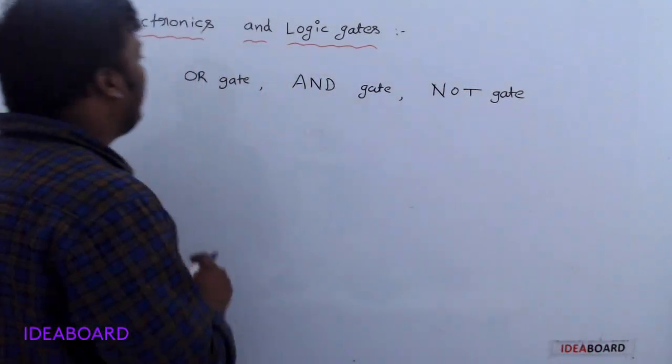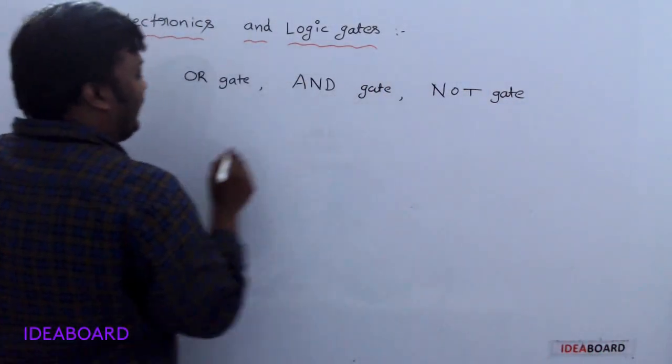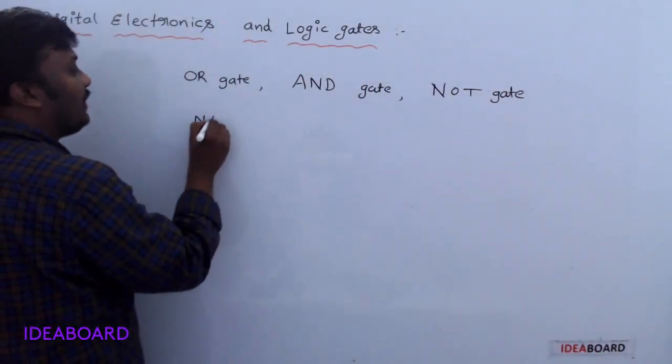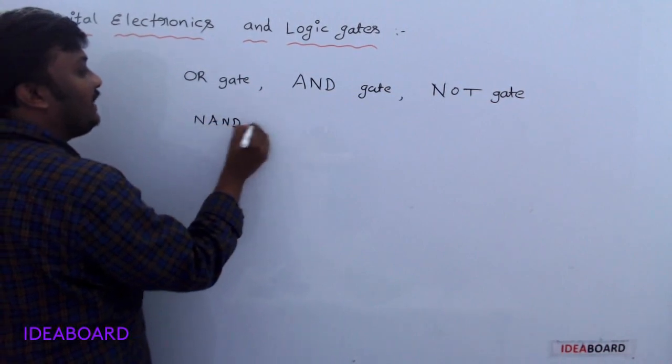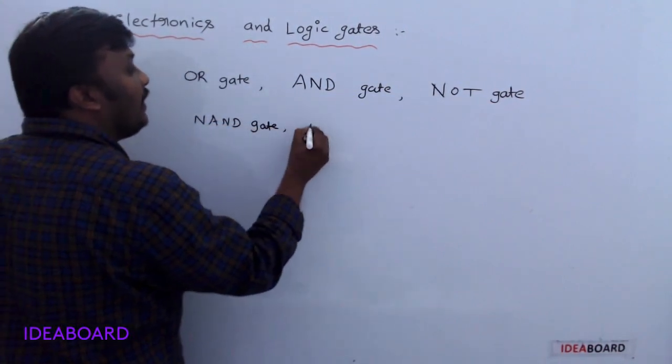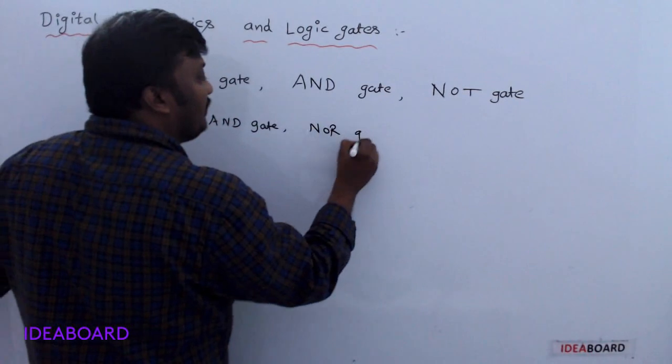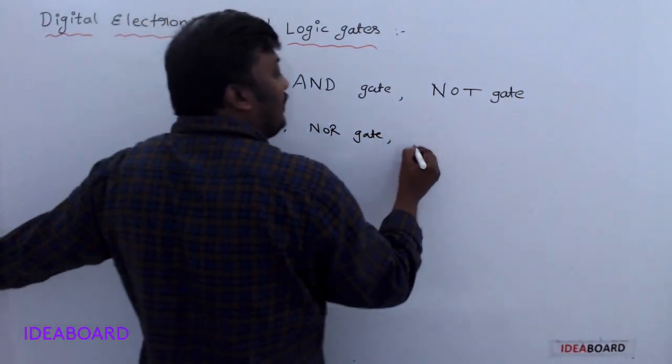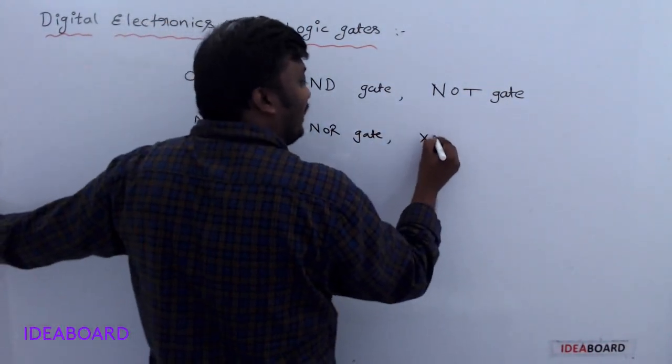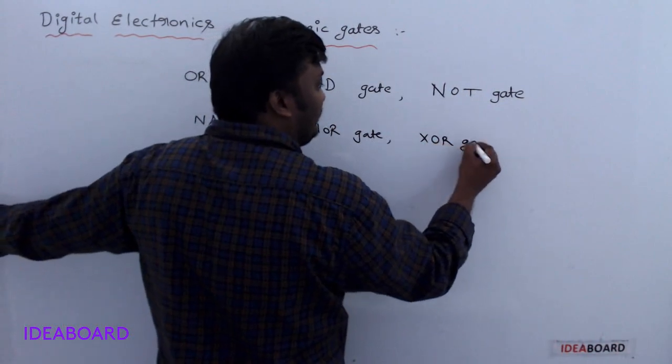Understand? By using those fundamental gates, we can get some more gates like NAND gate, NOR gate, exclusive OR gate or XOR gate.